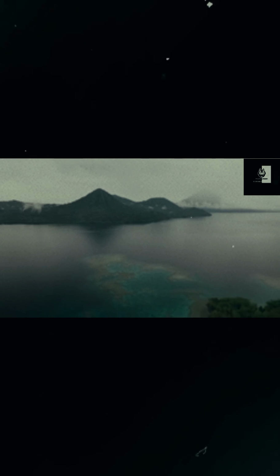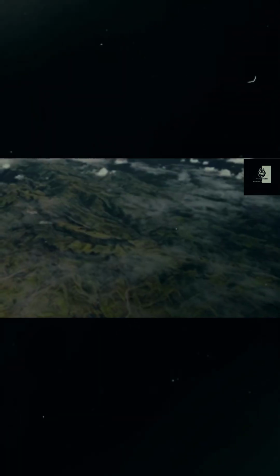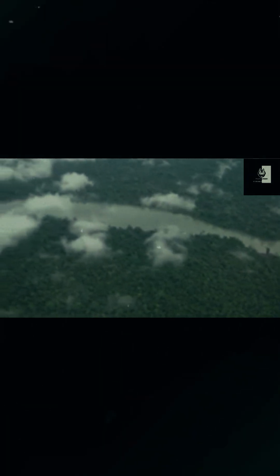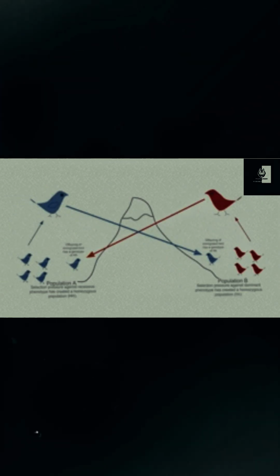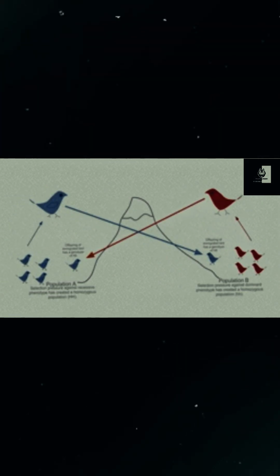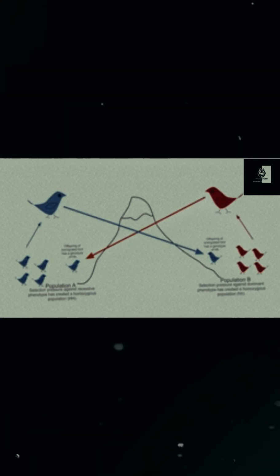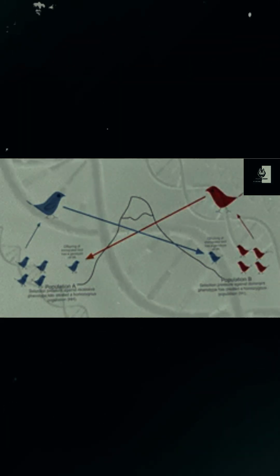When populations of a species become separated by physical barriers like mountains, rivers, or large expanses of water, they're no longer able to interbreed. This isolation restricts gene flow, meaning that genetic material is no longer exchanged between the separated groups. Over time, this allows each isolated population to evolve independently.